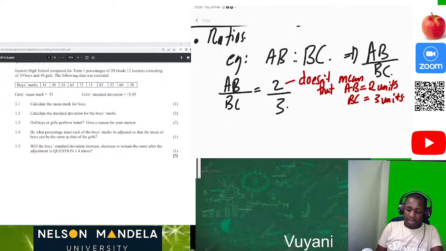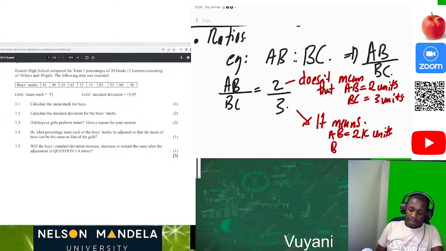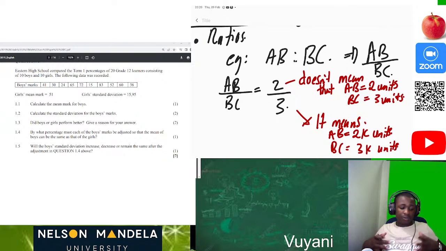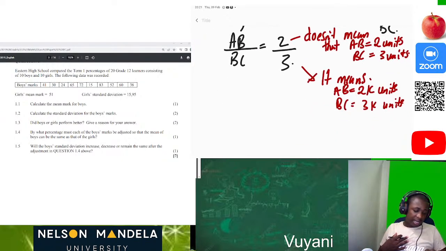But it means AB is equal to 2K units, then BC is equal to 3K units. This is you understanding the ratios.